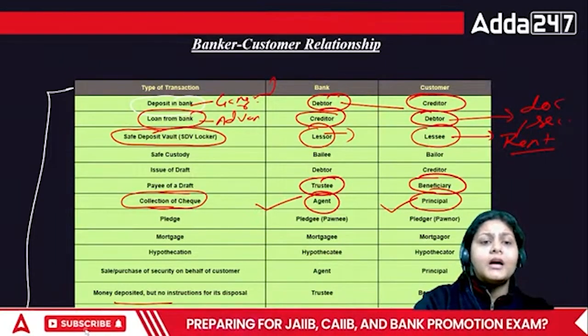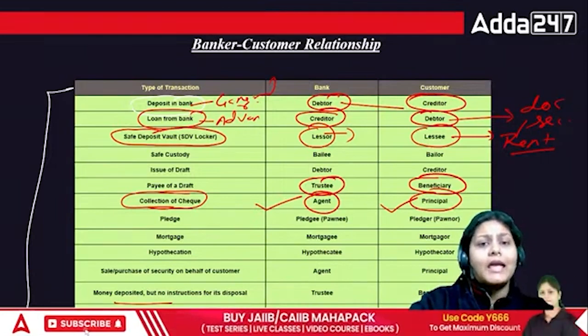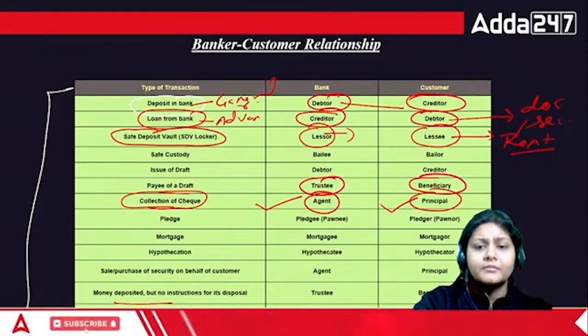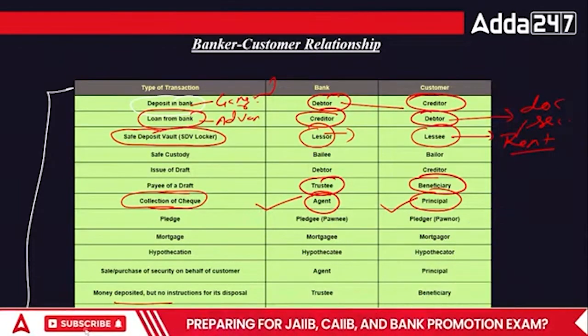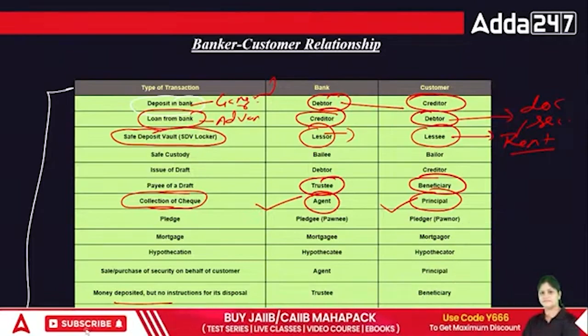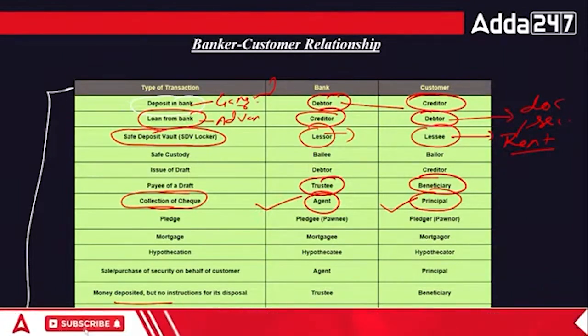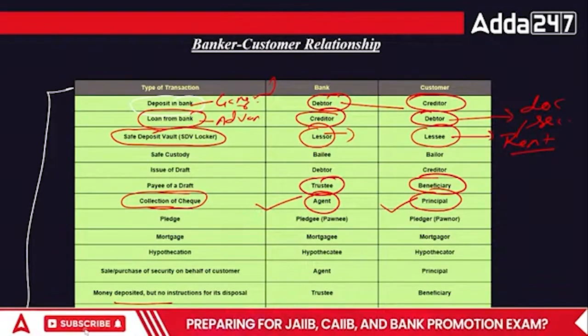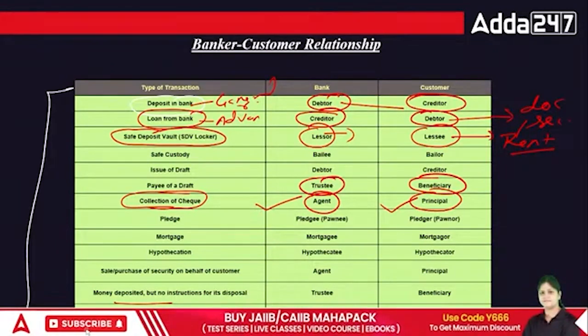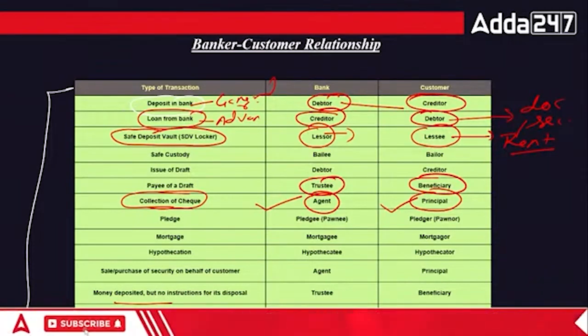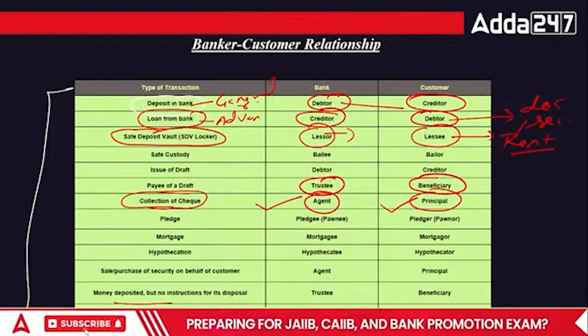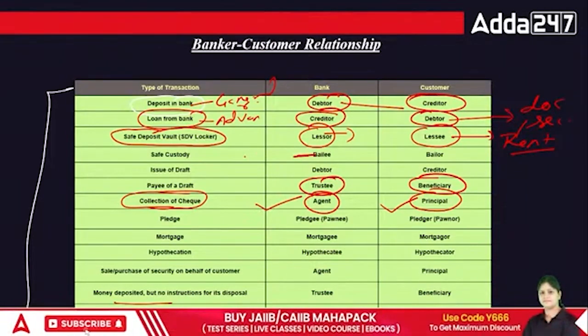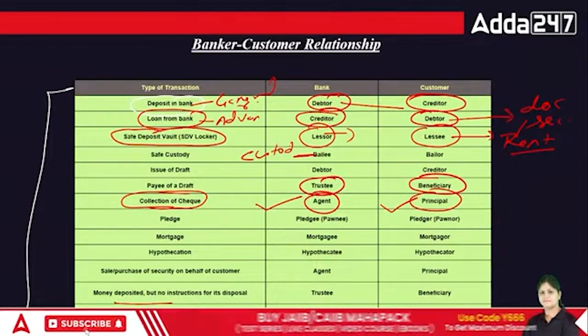Now there is another relationship, of bailor and bailee. I'll show you here. That is another relationship between the bailor and the bailee. Now, who is the bailor and who is the bailee? According to the Indian Contract Act, the bailee is the custodian of the property. So the bank is like a custodian of the property.